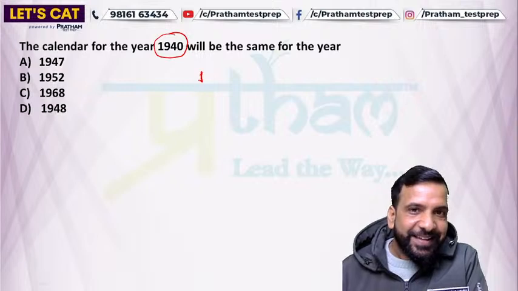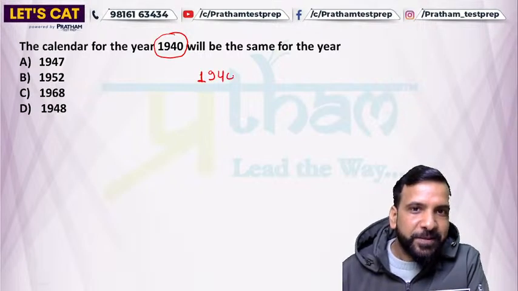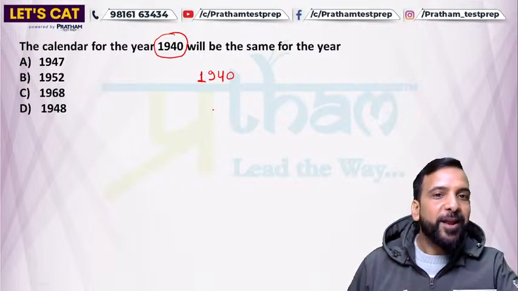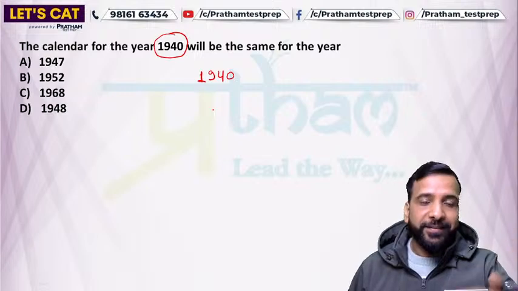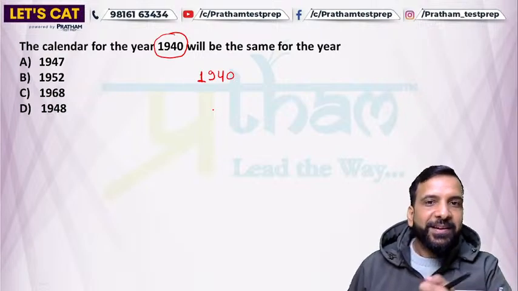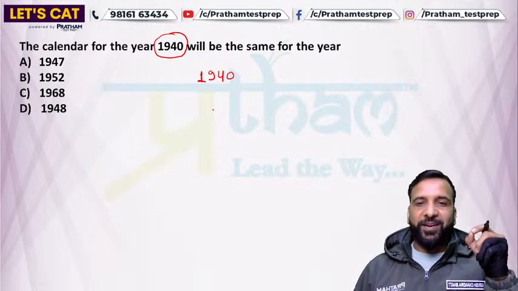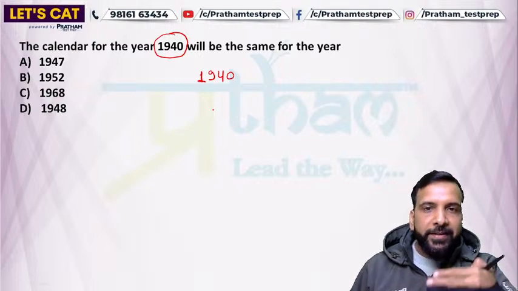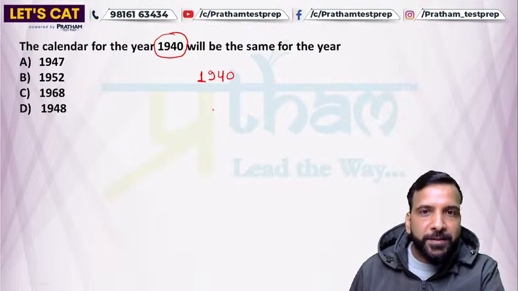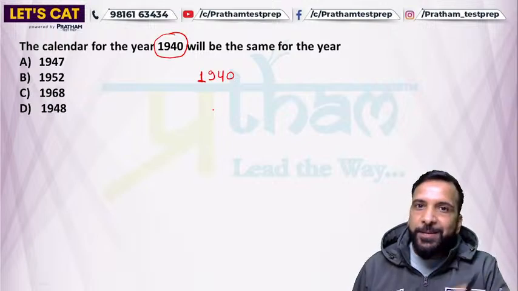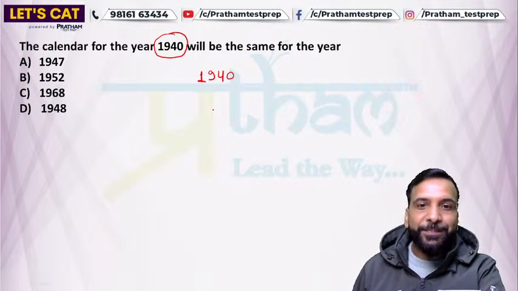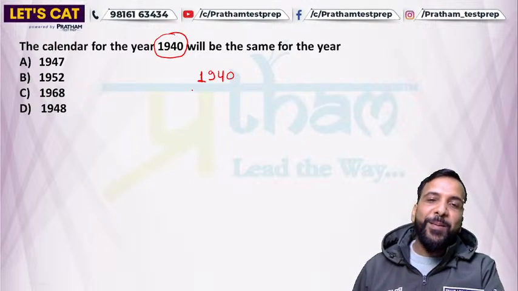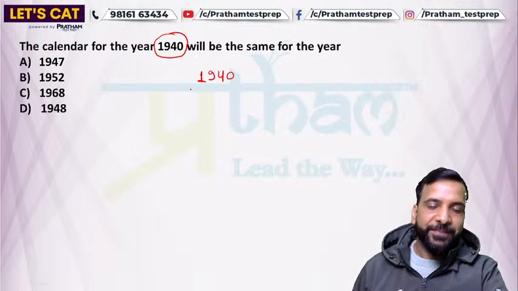So here the year is given as 1940. आपसे पूछा है find the next same calendar year of 1940, right? Now what will be the correct approach? तो एक बात याद रखना, right? One very simple trick: an ordinary year का same calendar must be ordinary, and a leap year का same calendar must be leap, right? So now I'm looking for only leap years.